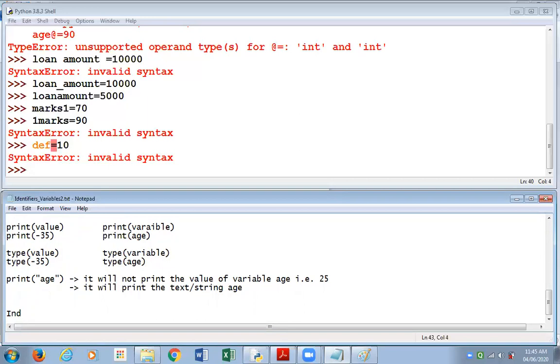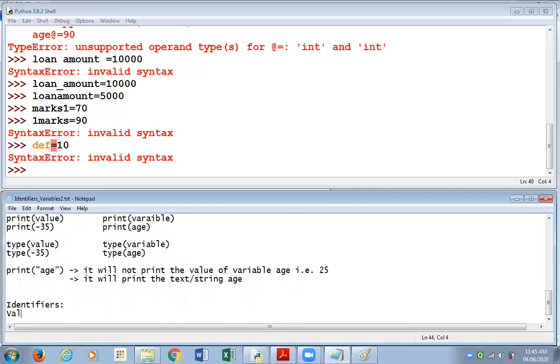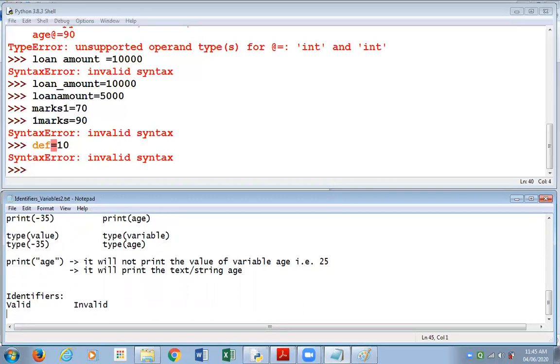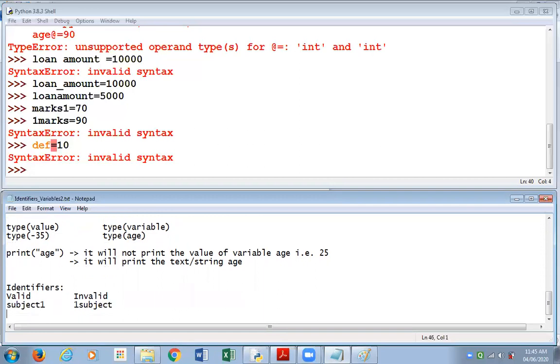Regarding identifiers, I want to share with you some more valid and invalid identifier examples. If you want to store a student's marks in subject 1, giving the variable the name subject1 is valid. But if you give it as 1subject, beginning the name with a digit is invalid.